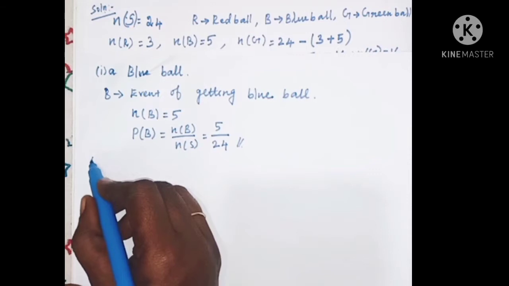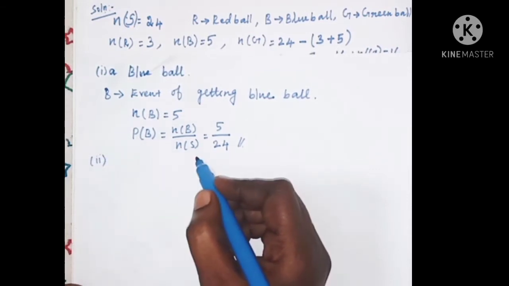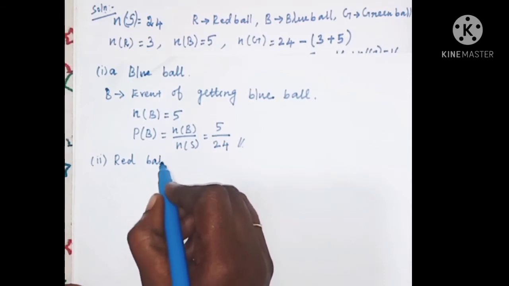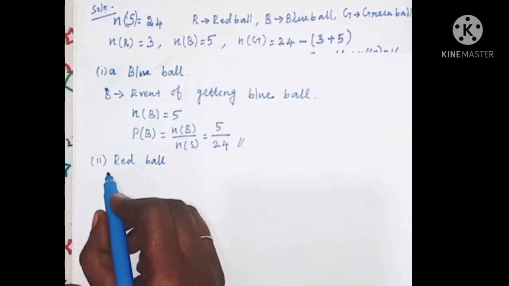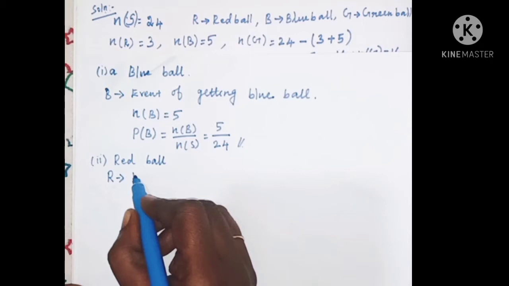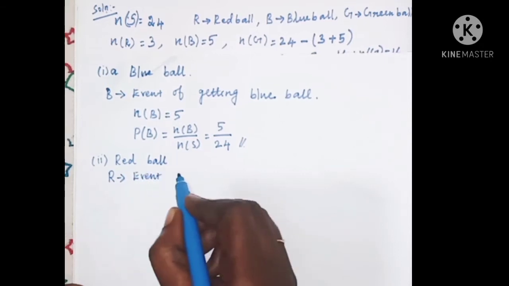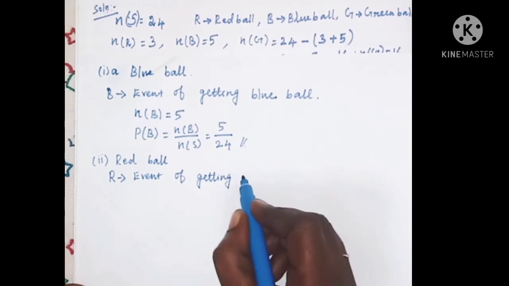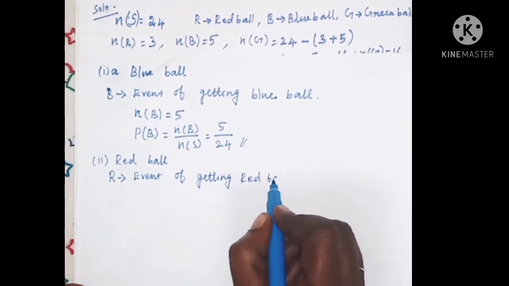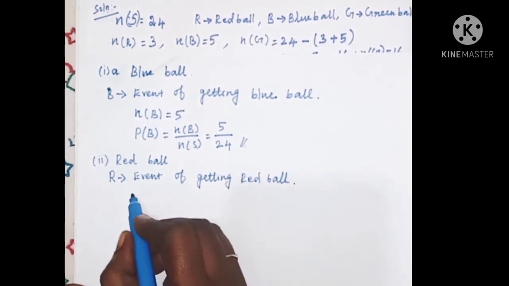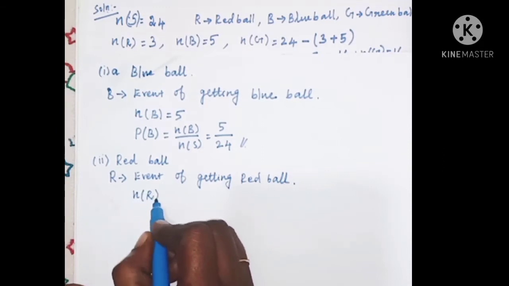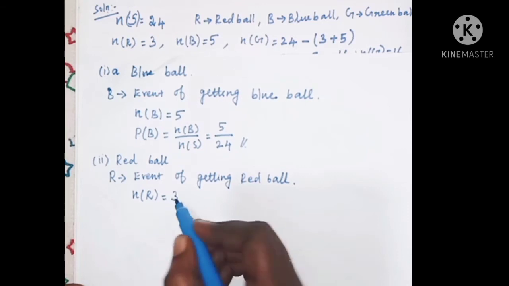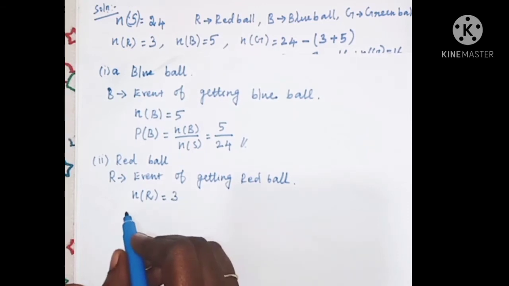Next we have to identify the probability of getting a red ball. So the second subdivision is the probability of getting a red ball. Let us take R to be the event of getting a red ball. So the number of red balls, n of R, is equal to how many red balls are there? There are 3 red balls. So n of R is equal to 3.